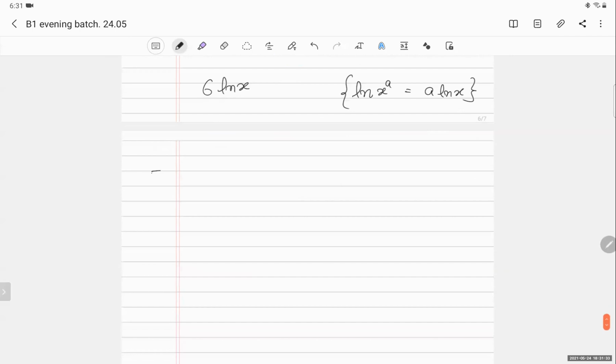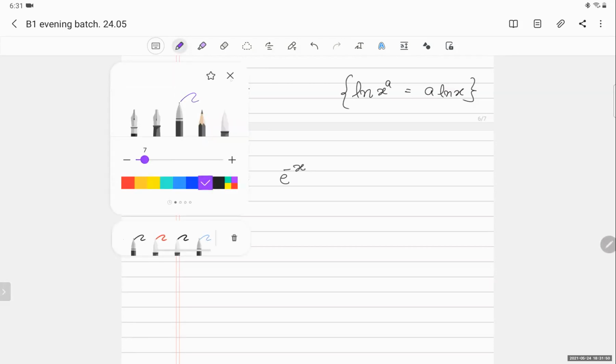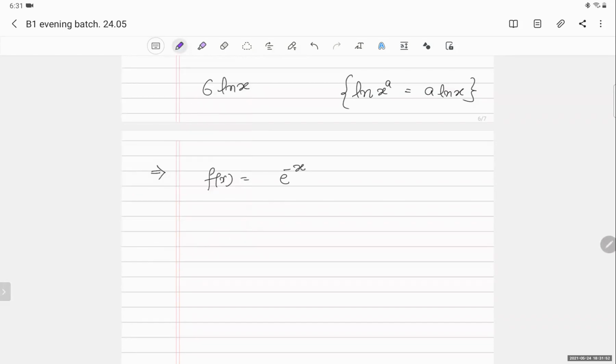Okay, suppose I do like this, f(x) equal to e raised to power minus x. Suppose. Okay, now minus of e^x, yes, 1 by e to the power x. Okay, any other? Suppose here there was some number, any number.